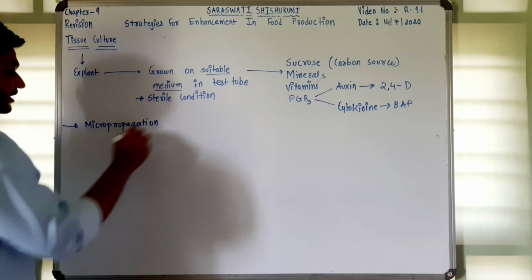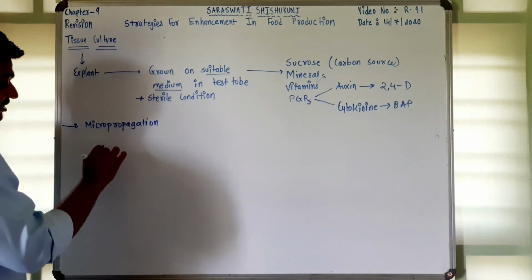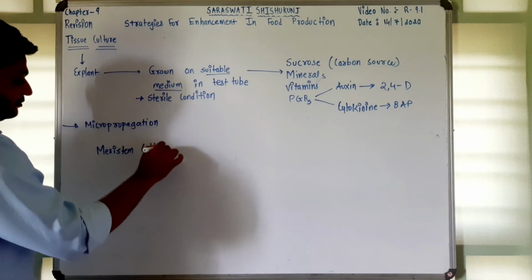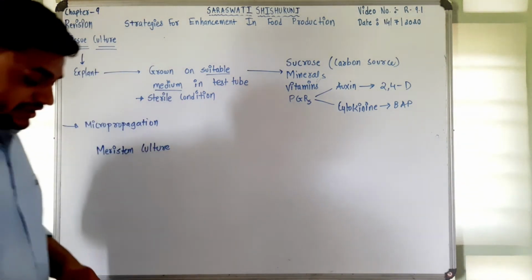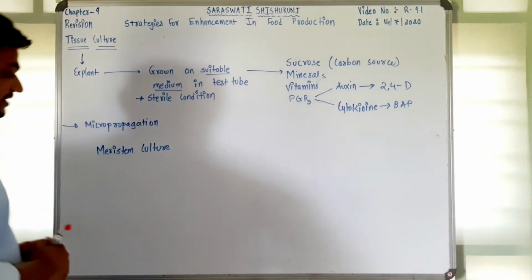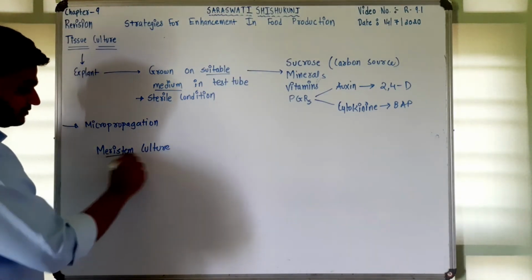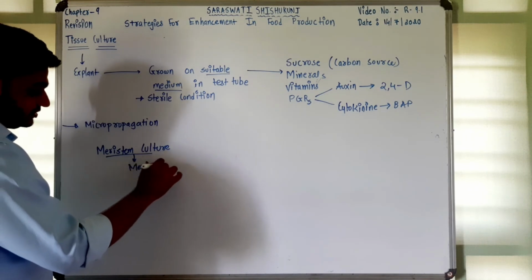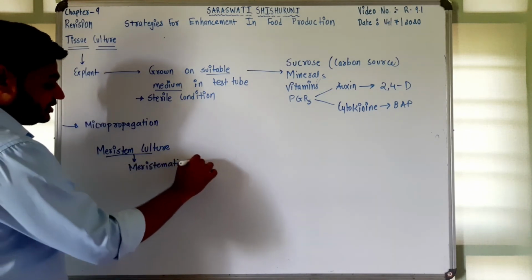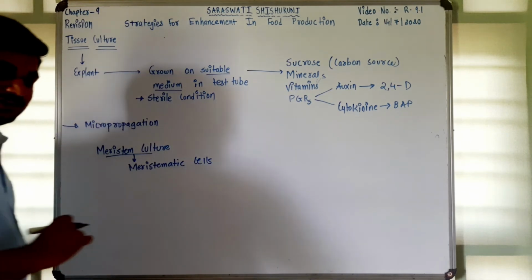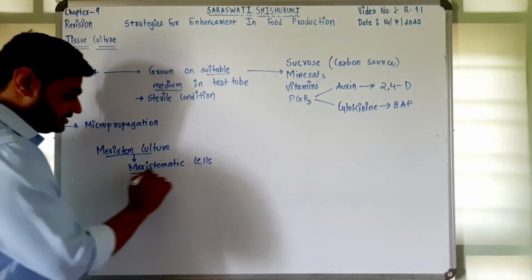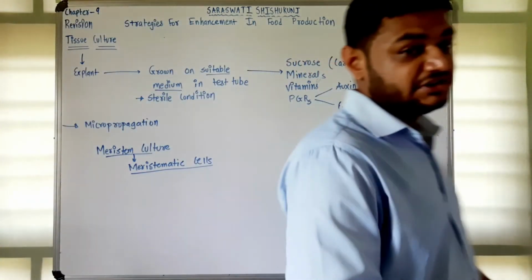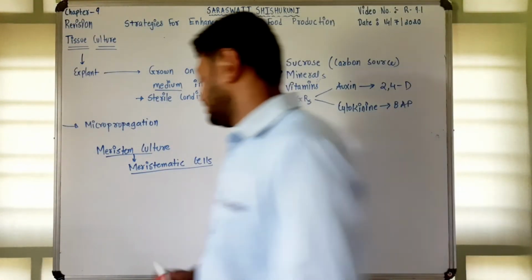Now for example, meristem culture, a type of tissue culture. There are many: meristem culture, embryo culture, right? This we have already discussed in our regular videos. Now in case of meristem culture, meristematic cells are taken. Reason: if the plant is infected by the virus, these cells do not get infected by the virus because they are undergoing constant cell division.